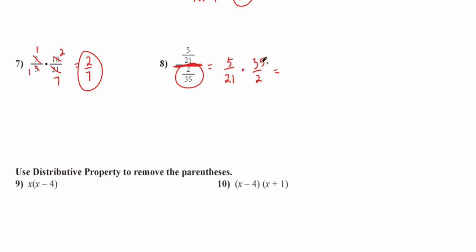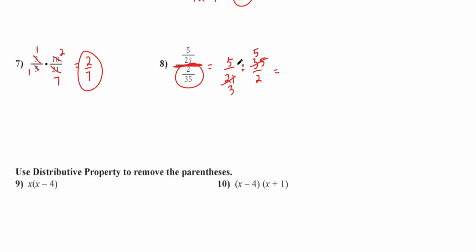Does something go into 35 and 21? 7 does. That's right. So 7 goes into 35 5 times. 7 divides into 21 3 times. Does 5 go into 3? No. Does 5 go into 2? No. Same thing here. So we can't simplify anymore.